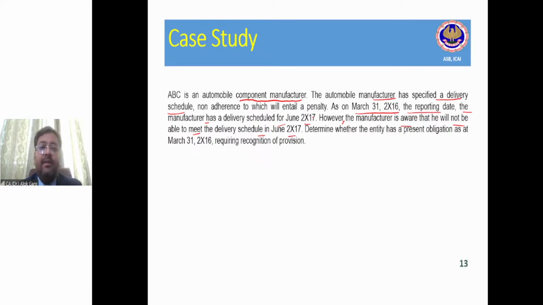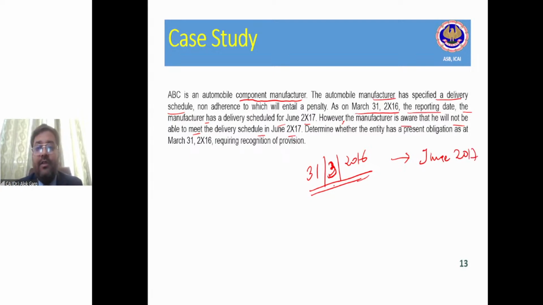So friends, as on 31st March 2016, the reporting date, we are preparing the accounts for 31st March 2016. There was a delivery schedule given by the manufacturer, and the supply is going to be done in June 2017.